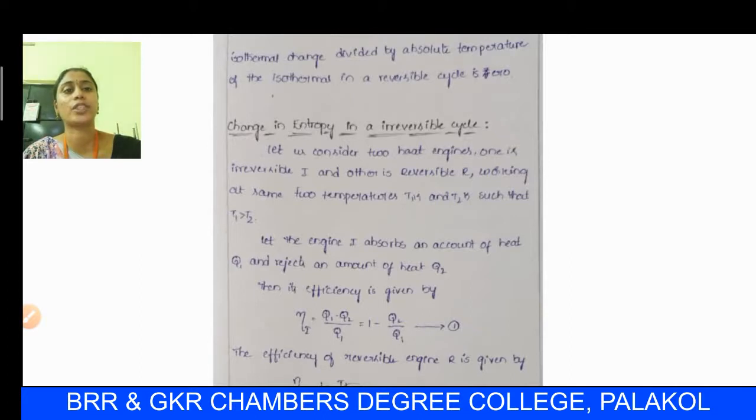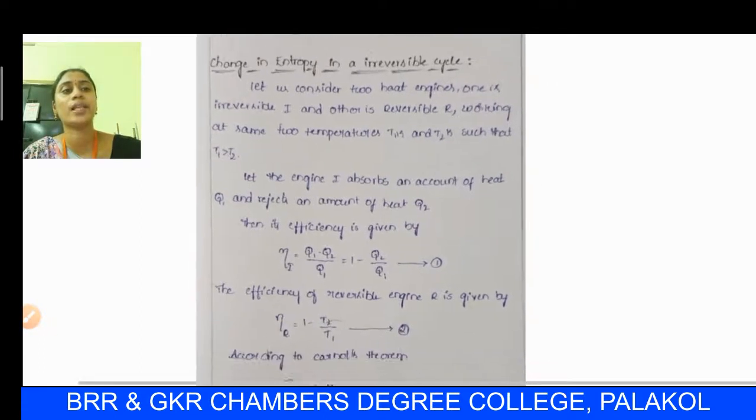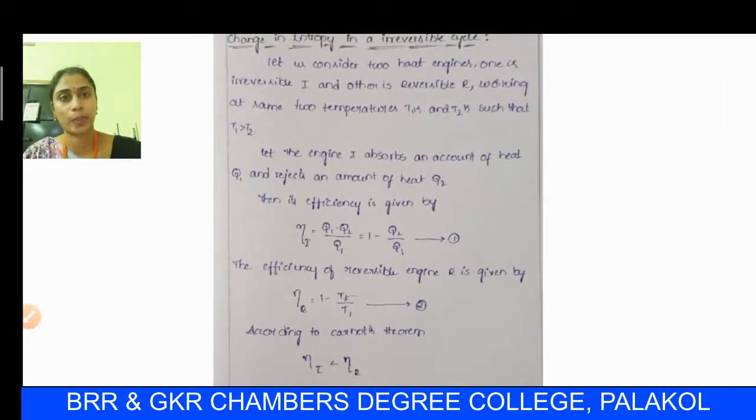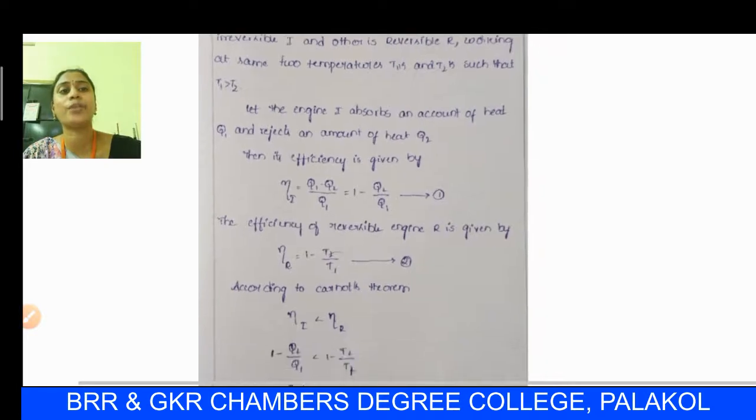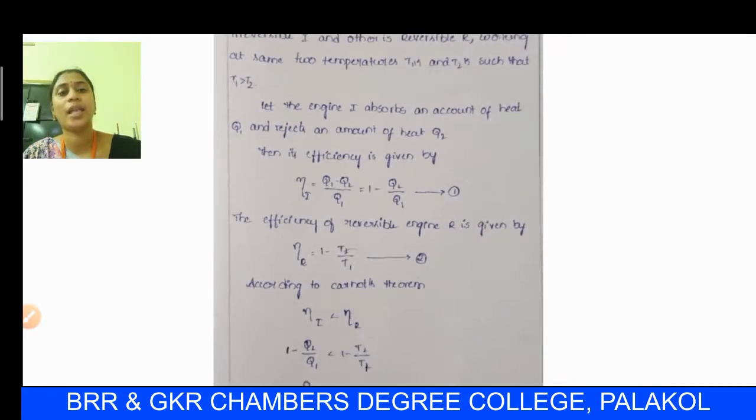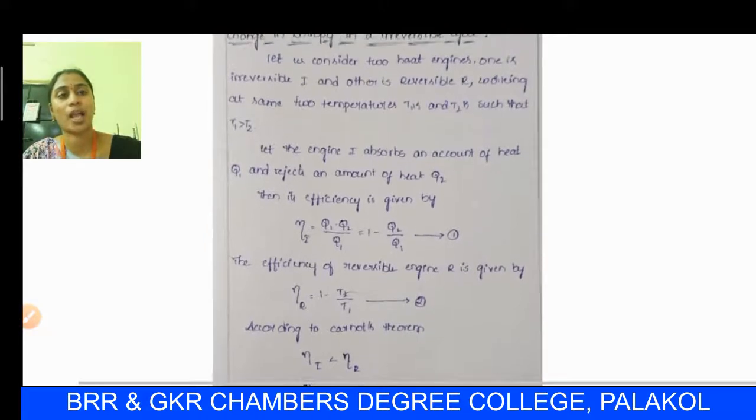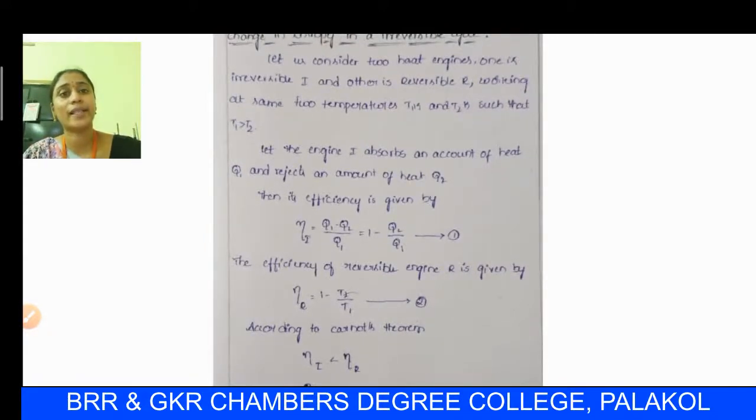So the next topic is the change in entropy in an irreversible cycle. Here the change in entropy for a reversible cycle is 0. We can now explain the change in entropy in an irreversible cycle. To explain this, let us consider two heat engines. One is an irreversible heat engine, I, and the other is a reversible heat engine, R, working at the same two temperatures, T1 kelvin and T2 kelvin.